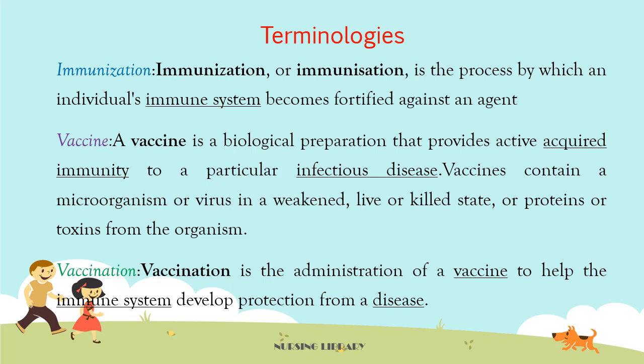Terminologies. Immunization. Immunization is the process by which an individual's immune system becomes fortified against an agent. Vaccine. A vaccine is a biological preparation that provides active acquired immunity to a particular infectious disease. Vaccines contain a microorganism or virus in a weakened, live or killed state, or proteins or toxins from the organism. Next, vaccination. Vaccination is the administration of a vaccine to help the immune system develop protection from a disease.